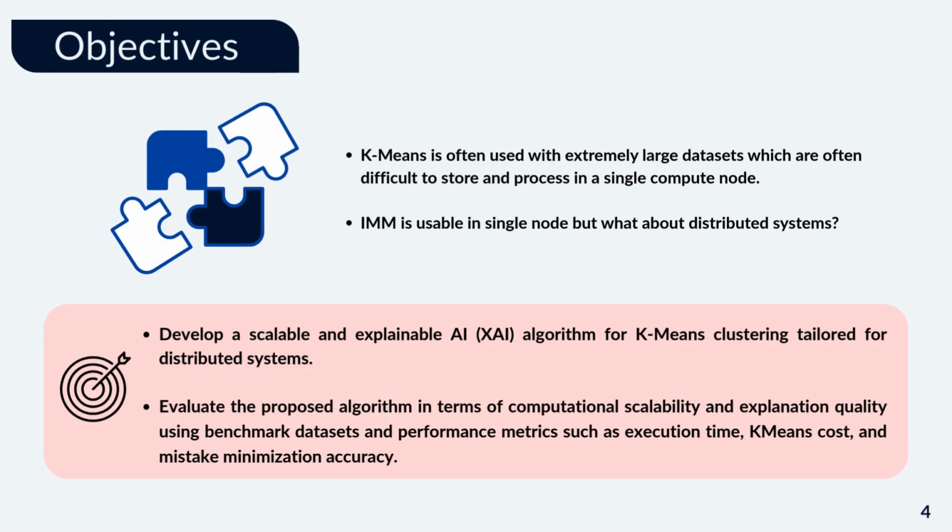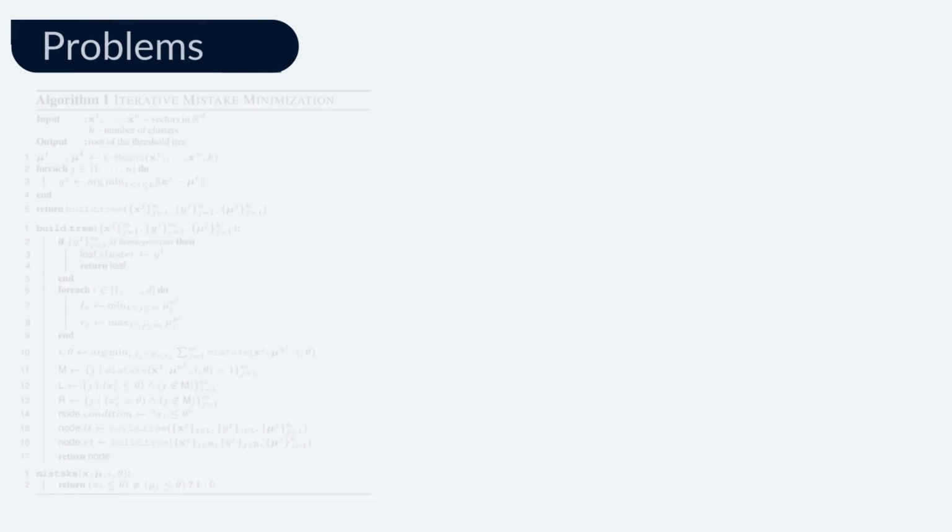Another problem with large datasets is that they are in many cases difficult to store and process in a single compute node. Distributed systems are required, and although IMM is suitable to be used in single machine settings, it is not suitable for distributed systems. So based on the above problem statement, we have defined two major research objectives. Develop a scalable and explainable XAI algorithm for K-means clustering tailored for distributed systems.